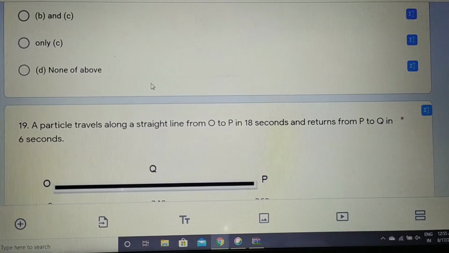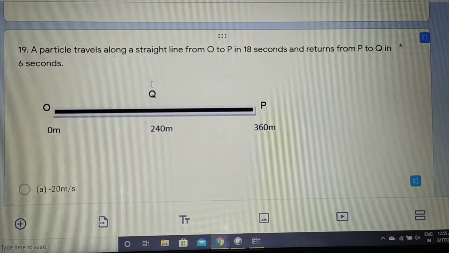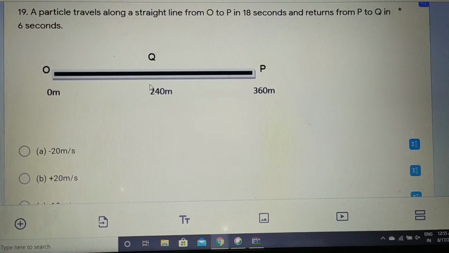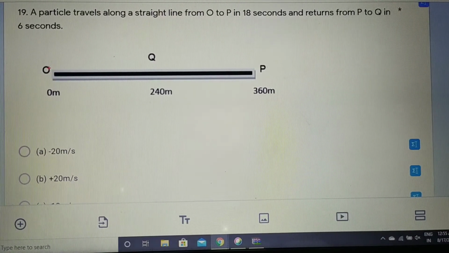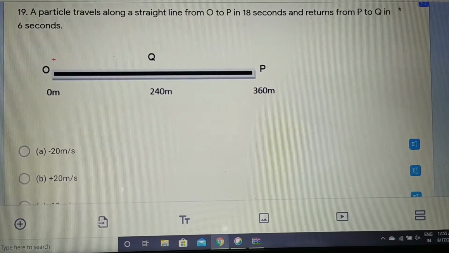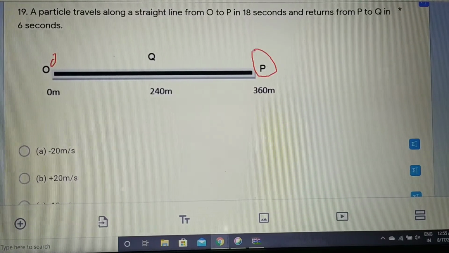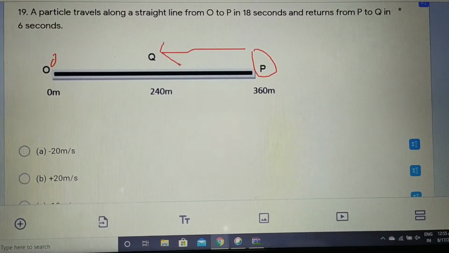The next question says that a particle is traveling along the straight line from O to P. First the particle is traveling from O to P in 18 seconds. It is taking 18 seconds to move from point O to point P, right, and it returns back from P to Q in 6 seconds.